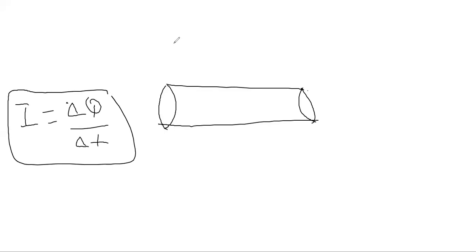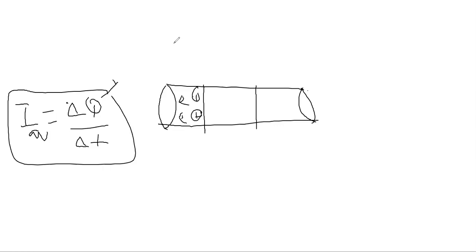If you want to calculate average current, or the number of charges inside a conductor, you will first look at a piece of conductor. This is the conductor. It has electrons as charge carriers, and positive charges.